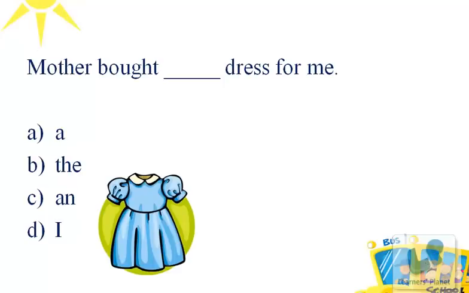Here is the next one. Mother bought dash dress for me. So over here we're talking about the noun dress. And it begins with a consonant sound of D. And it is singular and is a common noun. So we will use a. Option A, which is a. Mother bought a dress for me. Okay, children?